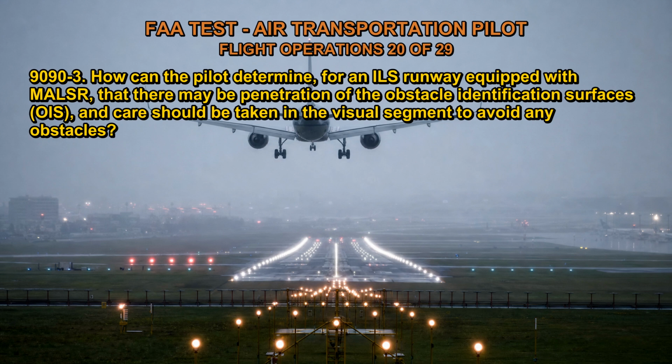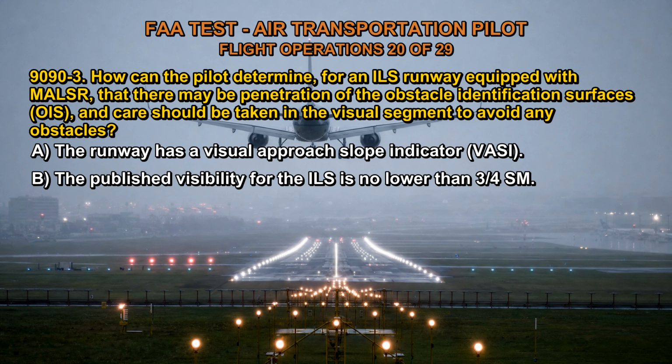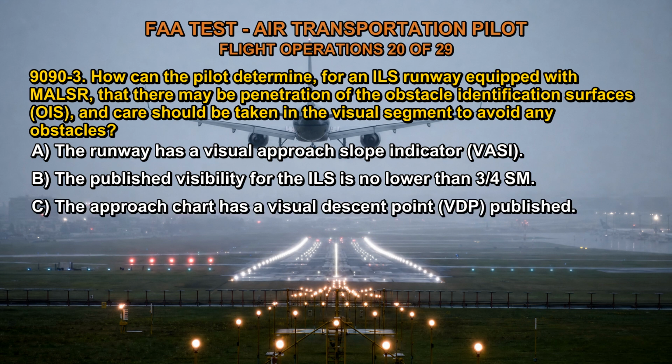9090-3. How can the pilot determine, for an ILS runway equipped with MALSR, that there may be penetration of the obstacle identification surfaces, OIS, and care should be taken in the visual segment to avoid any obstacles? A. The runway has a visual approach slope indicator, VASI. B. The published visibility for the ILS is no lower than 3/4 SM. C. The approach chart has a visual descent point, VDP, published. The correct answer is B.